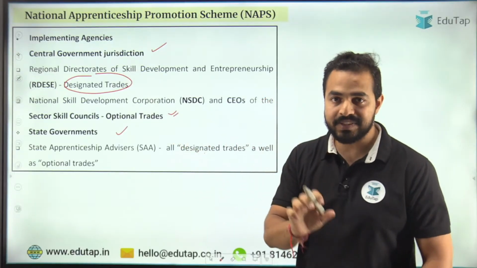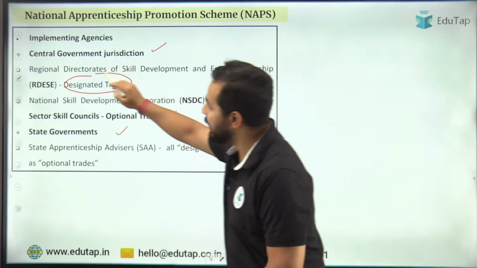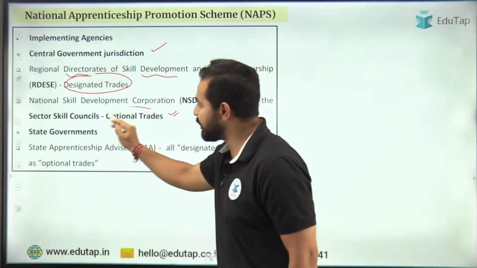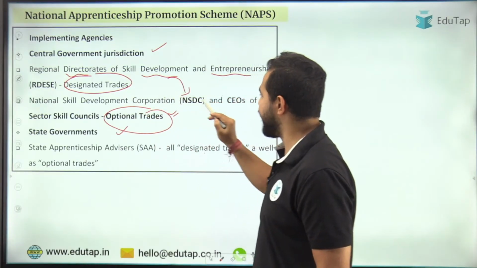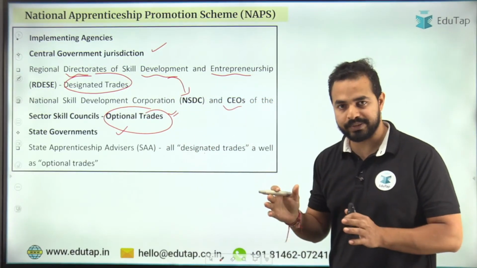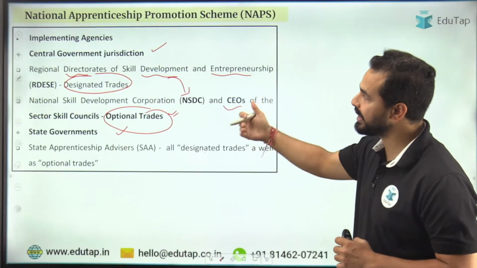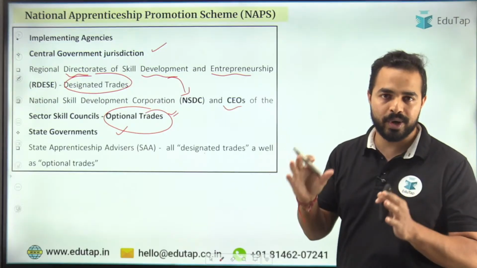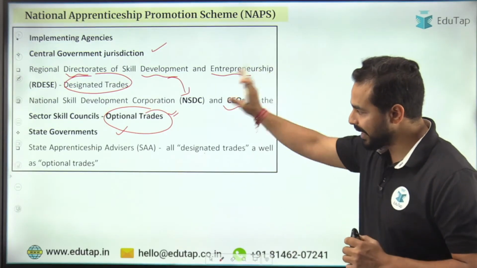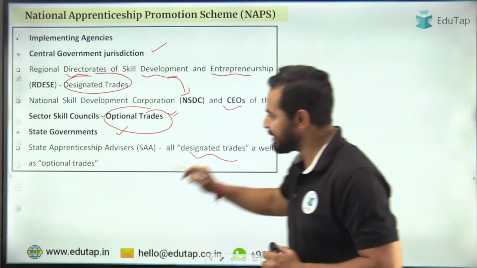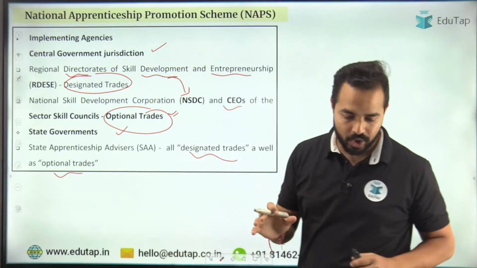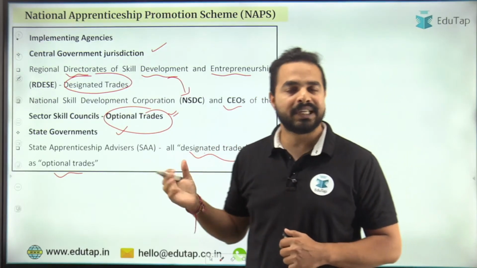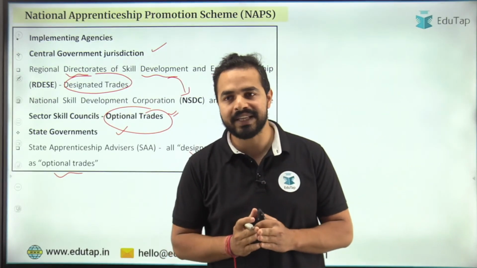For the designated trades, we will be going to the regional directorates of skill development and entrepreneurship, and the optional trades will be catered by NSDC and the CEO of the sector skill councils. So they will be implementing this particular scheme together. And when we talk about the state government, they will be having the authority for both the trades, that is both designated trade and the optional trades, right? So I hope that this part is very much clear to all of you. I hope this is clear, guys, right?